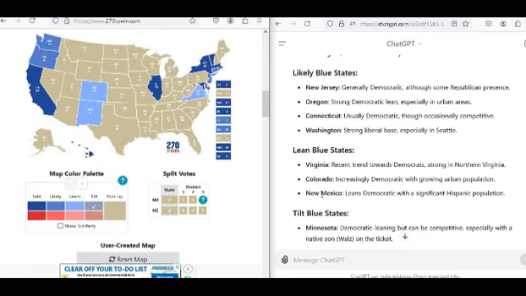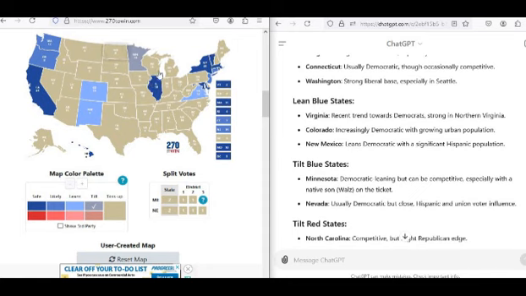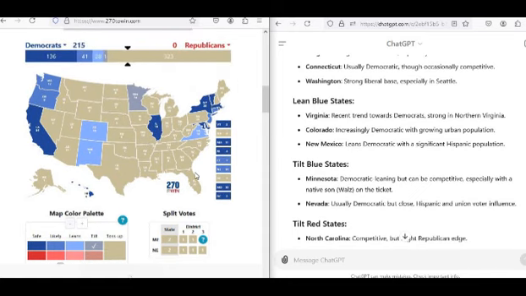So we've got Minnesota, again, because Tim Walz is only able to keep it in the tilt category. That's interesting. So we've got Tim Walz tilting Minnesota back in Kamala's favor, as well as Nevada. Now, I just want to speculate. I think this is going to be a revision of 2016. I think that's essentially what this is telling us.